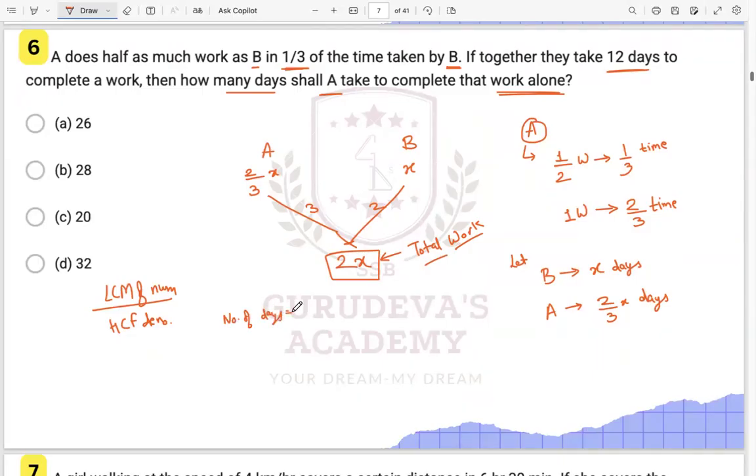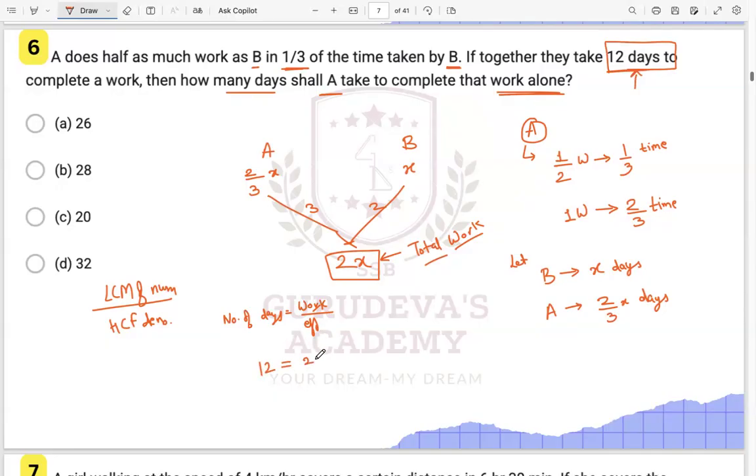Number of days is nothing but work upon efficiency, right? Work upon efficiency over here. So we have 12, that is the number of days it is given to you as it is taking 12 days, right? If together they complete it in 12 days, right? So 12 is equal to, what is the work?